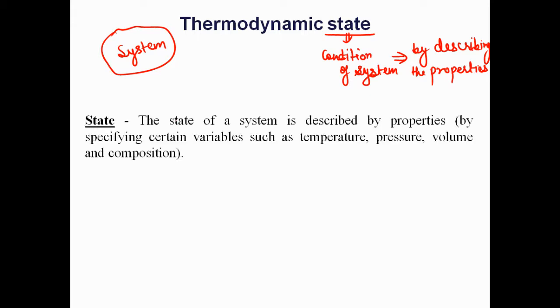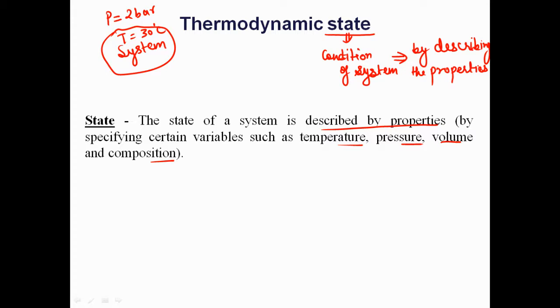So the state of a system is described by properties, and the properties can be temperature, pressure, volume, composition, etc. Now suppose I define the pressure of this system as 2 bar and the temperature as nearly 30 degrees Celsius. Now we have defined the state of this system.